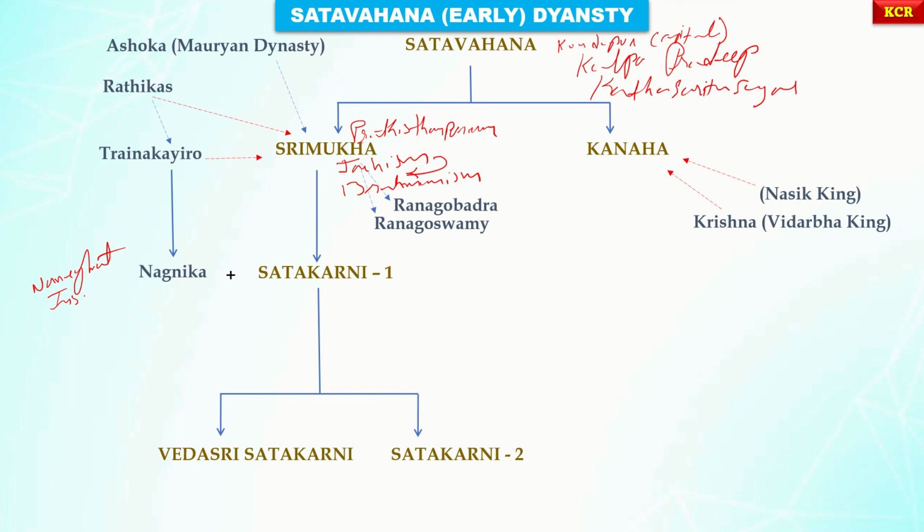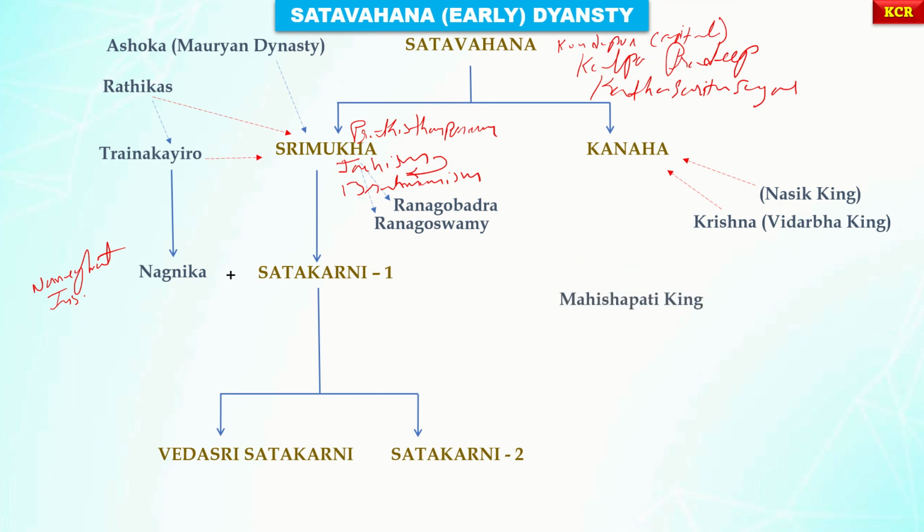Satakarni was the ablest among the early Satavahana rulers. Who are those early Satavahana rulers? Simuka, Srimukha, Kanha, Satakarni I, Vedasri Satakarni, and Satakarni II. Satakarni was a contemporary of Pushyamitra Sunga, the ruler of Magadha, and Kharavela, the ruler of Kalinga.